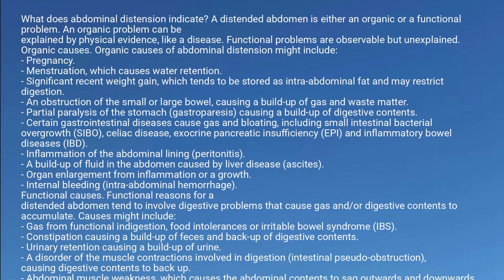Constipation causing a buildup of feces and backup of digestive contents. Urinary retention causing a buildup of urine. A disorder of the muscle contractions involved in digestion. Intestinal pseudo-obstruction, causing digestive contents to back up. Abdominal muscle weakness, which causes the abdominal contents to sag outwards and downwards, enteroptosis.